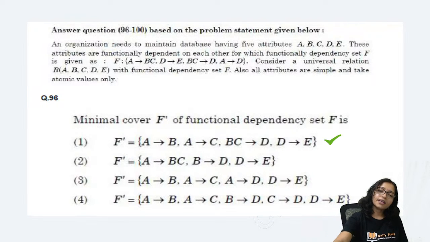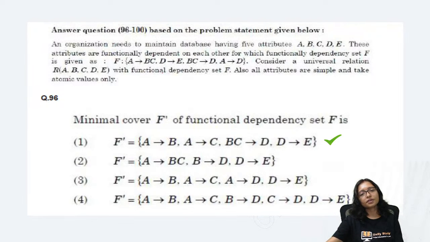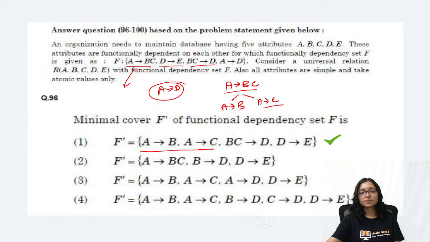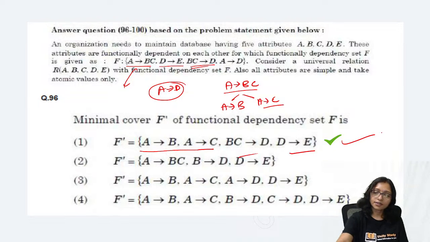Yes, so definitely this will be my minimal cover because I have removed A implies D. Now here is A implies BC, D implies E, BC implies D. A implies BC, that I can split in two parts, A implies B and A implies C. That's why it is possible. Then BC implies D and D implies E. So it is the answer.